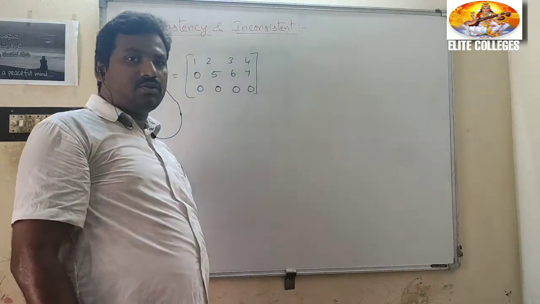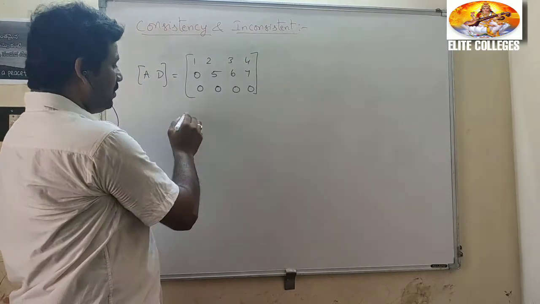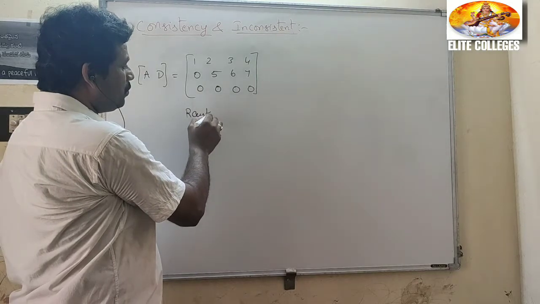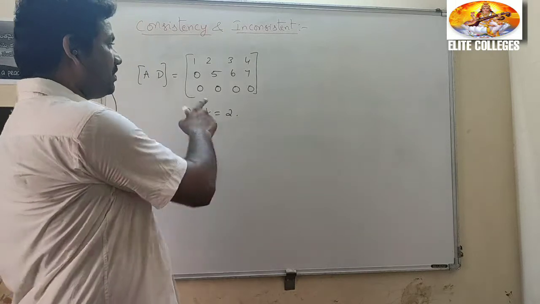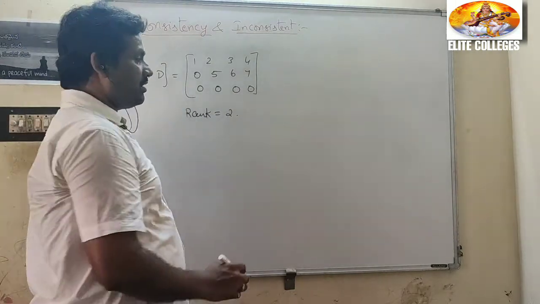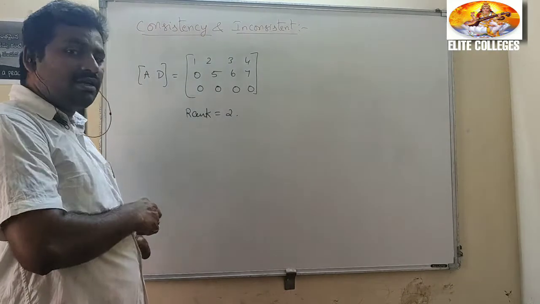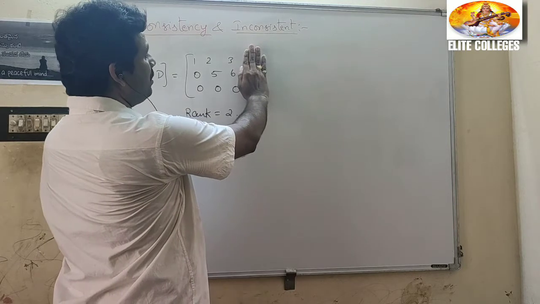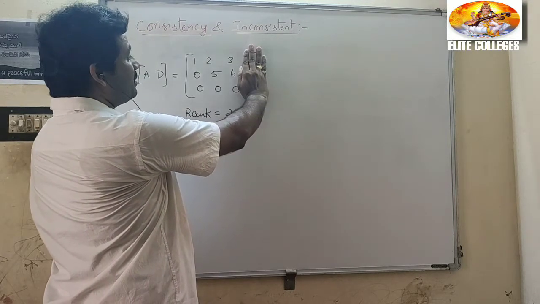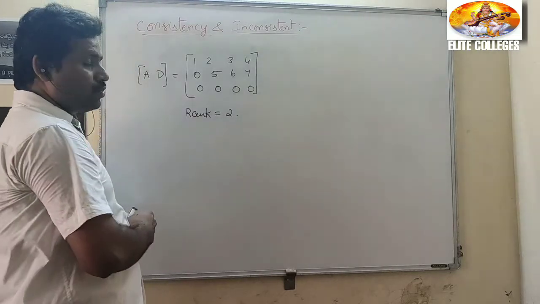What is the number of non-zero rows in this case? 2. The number of non-zero rows is 2, so the rank is 2 by using echelon form. Rank of this matrix is 2. Now, what about rank A? I close the last column. What is the rank of A? Now see the 3 by 3 matrix. Rank of A is 2 and rank of AD is 2.